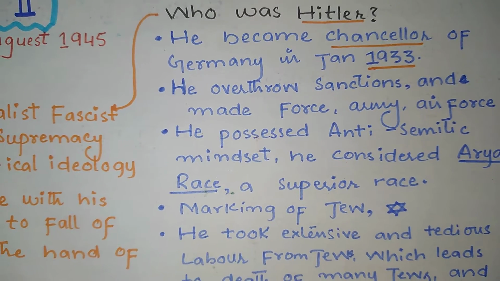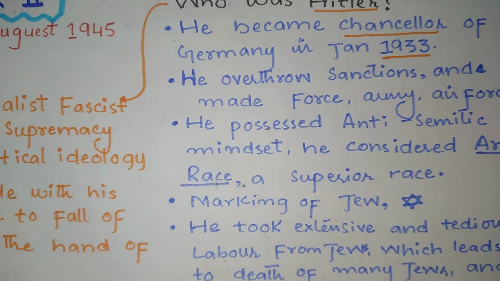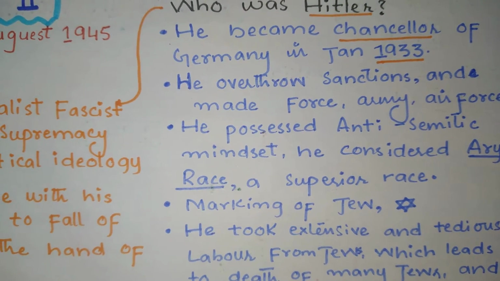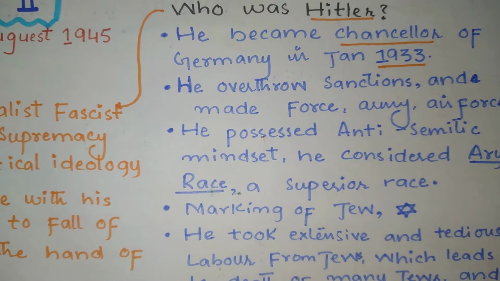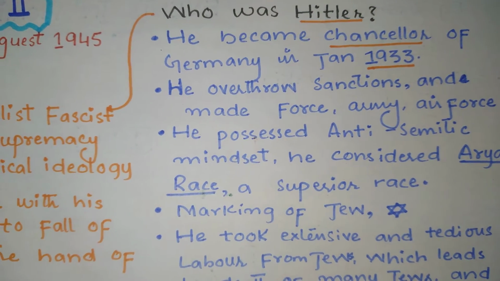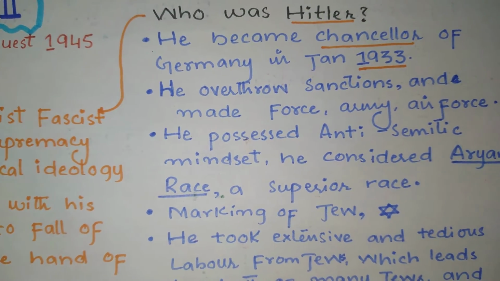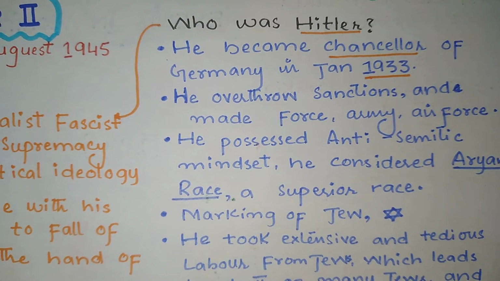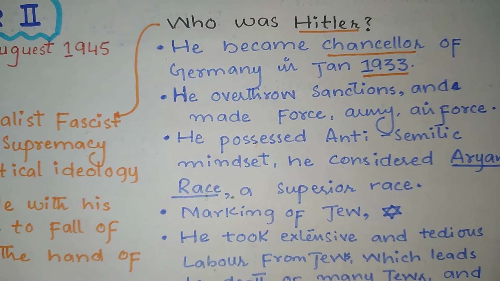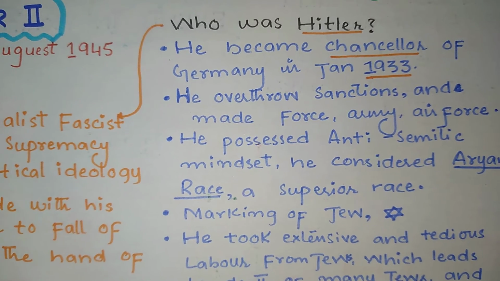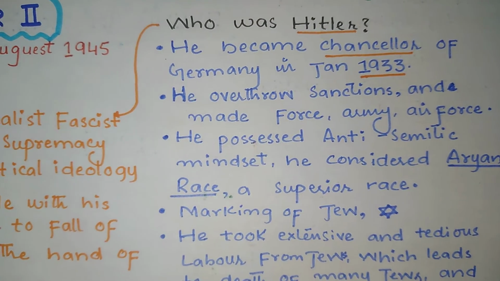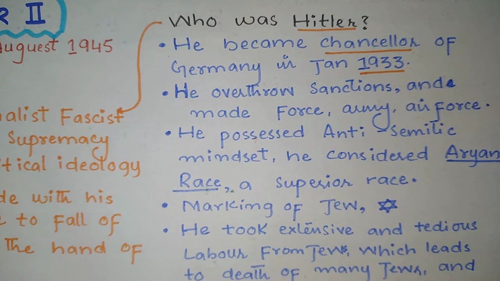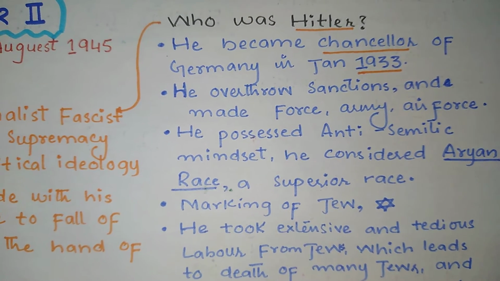The Rhineland, an area in Germany, was demilitarized, which means Germany could not hold control of its region. But Adolf Hitler sent his military there again, and remilitarization occurred. He overthrew the sanctions by building his air force and his army, and he became very strong in acquiring artillery guns, machinery, and new weapons technology.